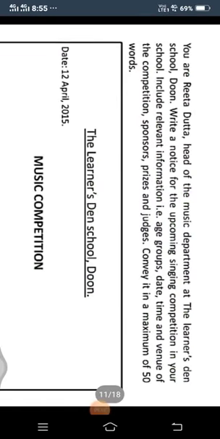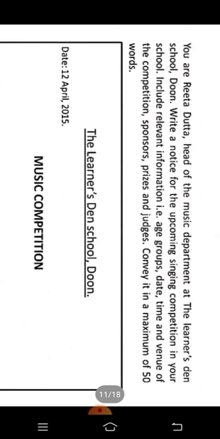Next example. Here we have a question that you are Rita Datta, head of the music department at the Learners Dance School, Doon. Write a notice for the upcoming singing competition in your school. Include relevant information, for example age groups, date, time and venue of the competition, sponsors, prizes and judges. Convey it in a maximum of 50 words. Don't write your notice in more than 50 words.